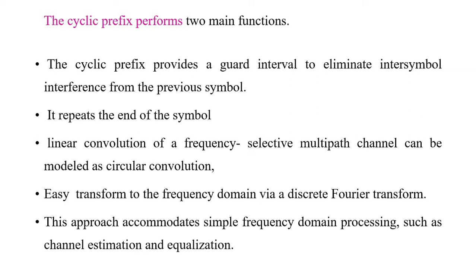Then linear convolution of the frequency selective multipath channel can be modeled as circular convolution, so that the computation will be much simpler, with easy transform to the frequency domain via the discrete Fourier transform, because as we know, inverse fast Fourier transform, or inverse discrete Fourier transform, can be done when we make the sample into a parallel stream. So this approach accommodates simple frequency domain processing, such as channel estimation and also equalization.